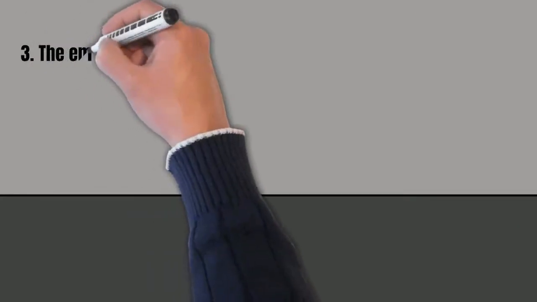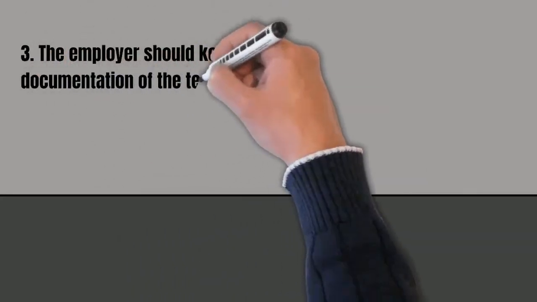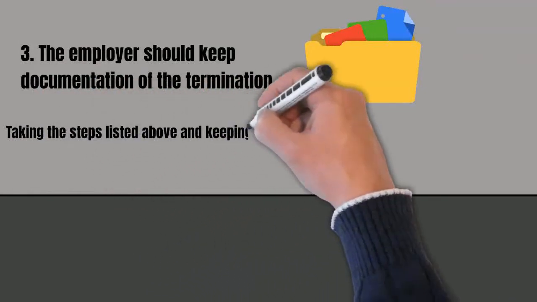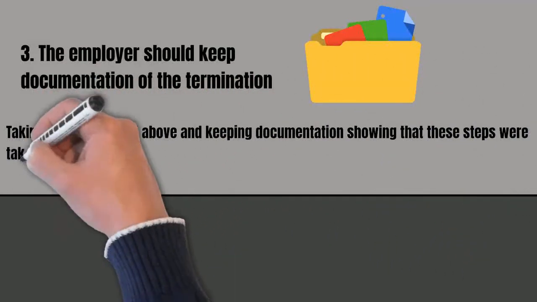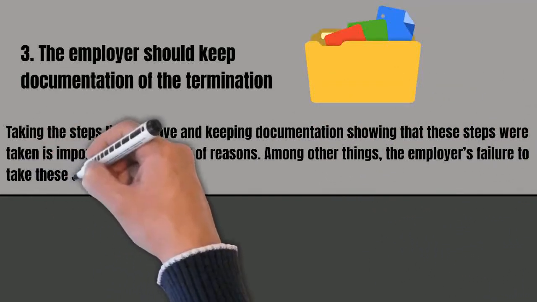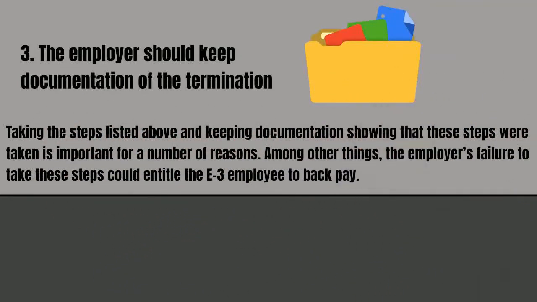3. The employer should also keep documentation of the termination. Taking the steps listed in the previous slides, and keeping documentation showing that these steps were taken, is important for a number of reasons. Among other things, the employer's failure to take these steps could entitle the E-3 employee to